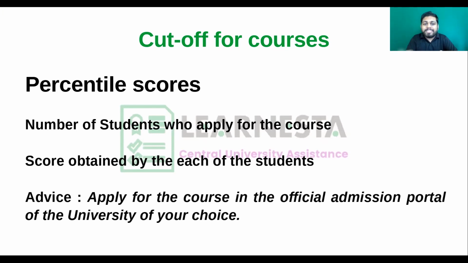So basically the percentile scoring depends on two factors. One is the number of students who are applying for each of the courses, and the other is the scores obtained by the students who apply. If a large number of students apply for the course, there will be some people who have good scores and some people who have very low scores.